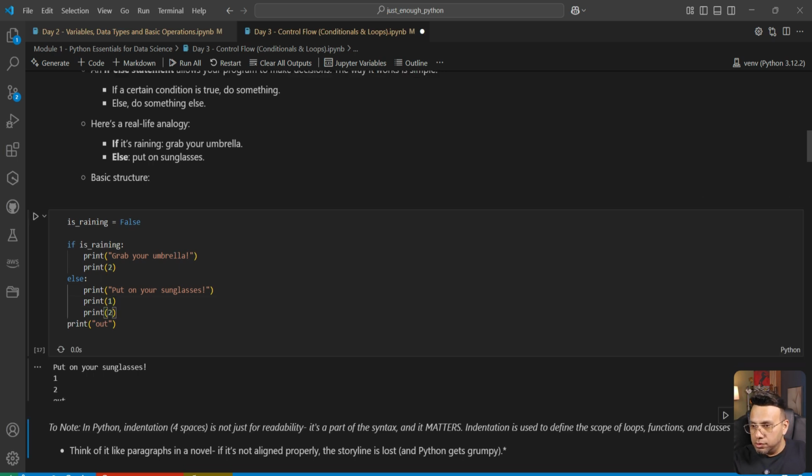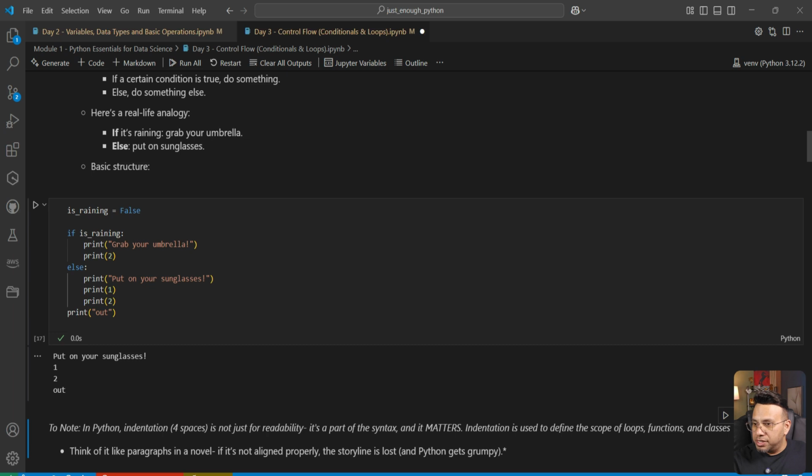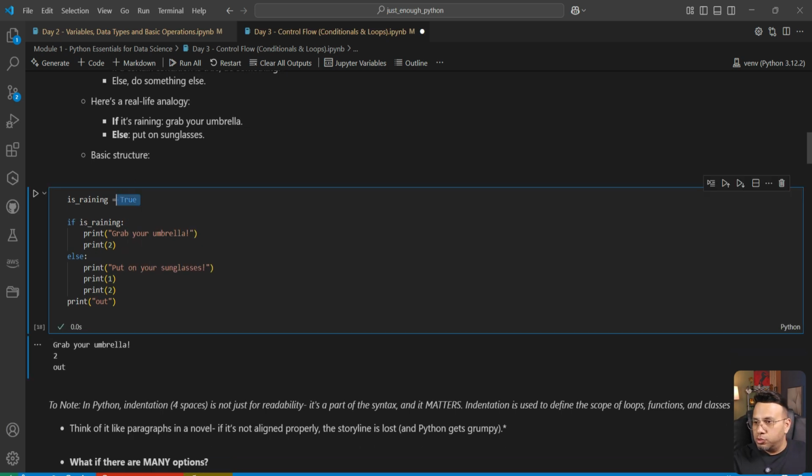How do we know? Let's see. It gets printed with false as the condition, and it will also get printed with true as the condition. It doesn't matter whether isRaining is true or false. This statement will always get printed because it is out of the scope of this if-else statement.